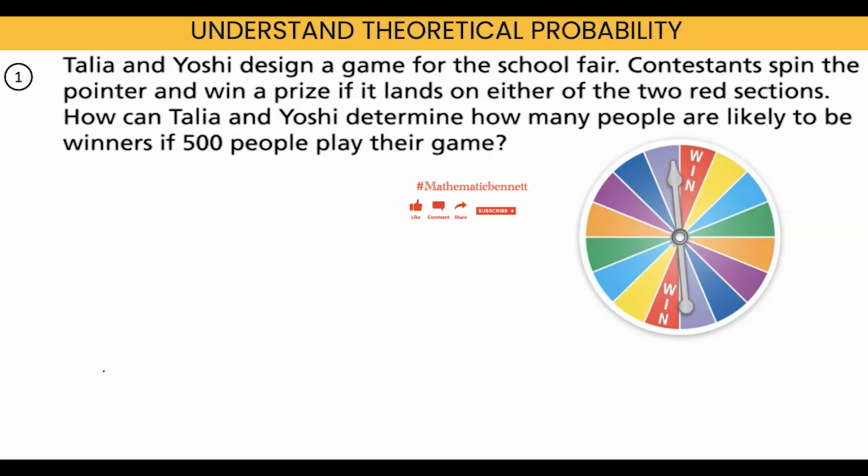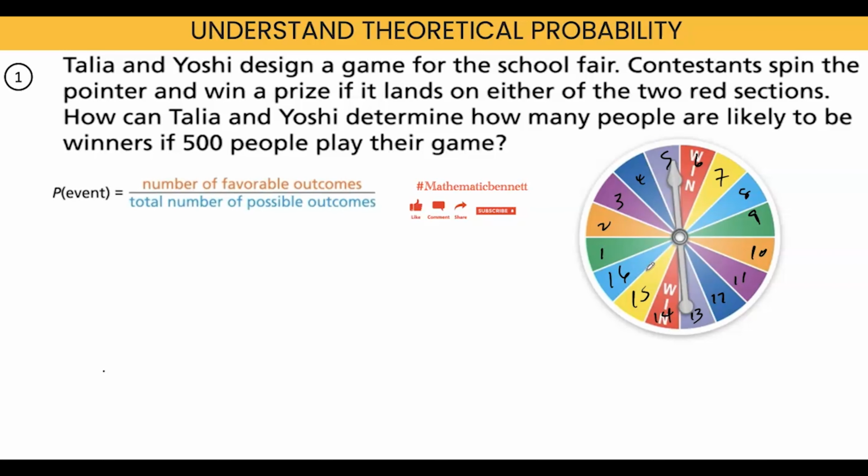So here we have the spinner and we have two red sections out of 1, 2, 3, 4, 5, 6, 7, 8, 9, 10, 11, 12, 13, 14, 15, 16. So we have two red sections out of the 16 sections.